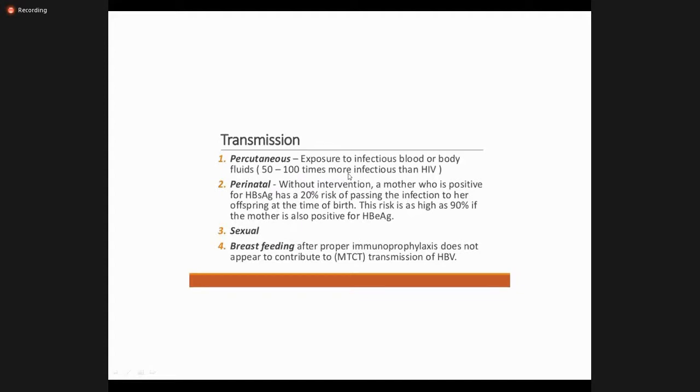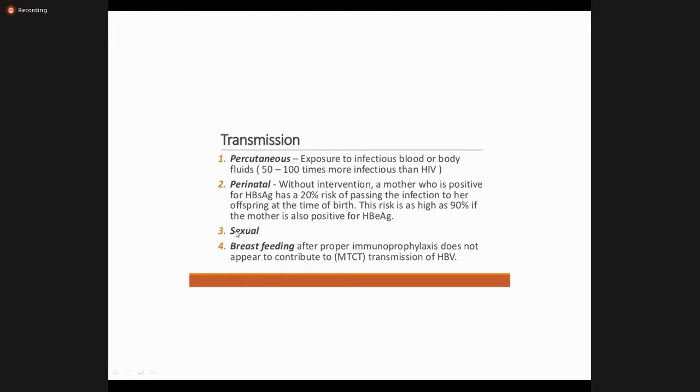It is 100 times more infectious than HIV, remember, so it is more dangerous than HIV to get infected. Then perinatal, from the mother to the child. A mother who is positive for surface antigen has a 20% risk of passing the infection to the offspring. Whenever a pregnant woman is positive, we have to treat that mother during pregnancy to prevent this perinatal transmission. The risk is as high as 90% if she is also positive for E antigen, that is the envelope antigen.